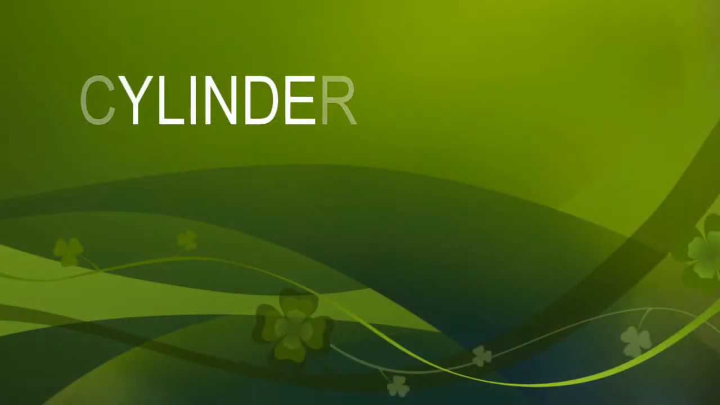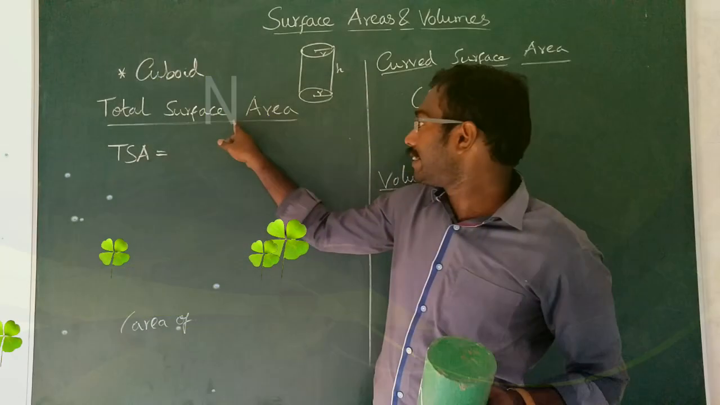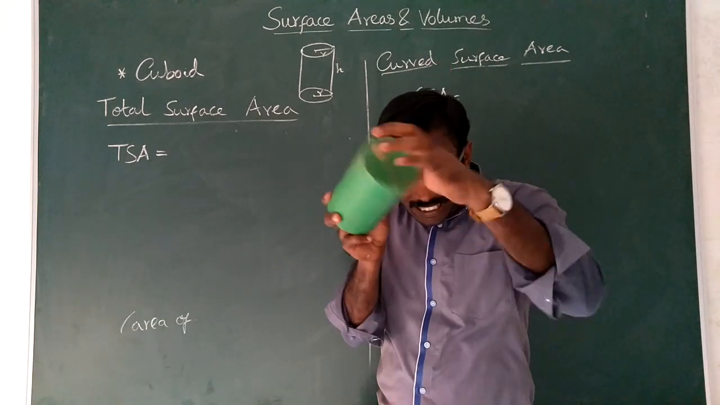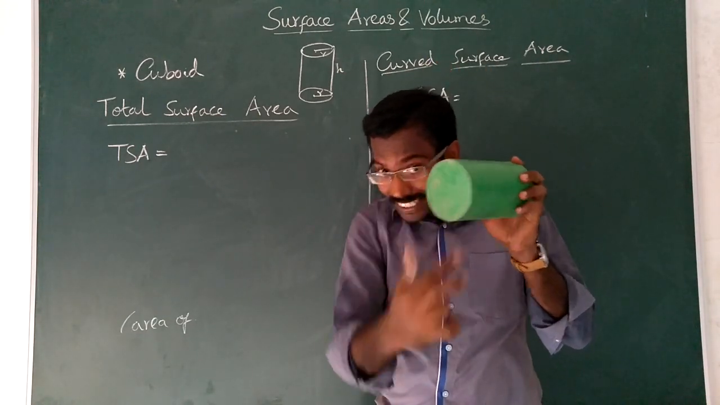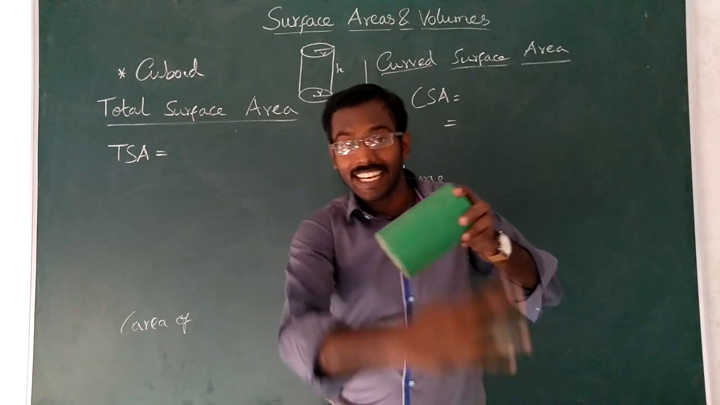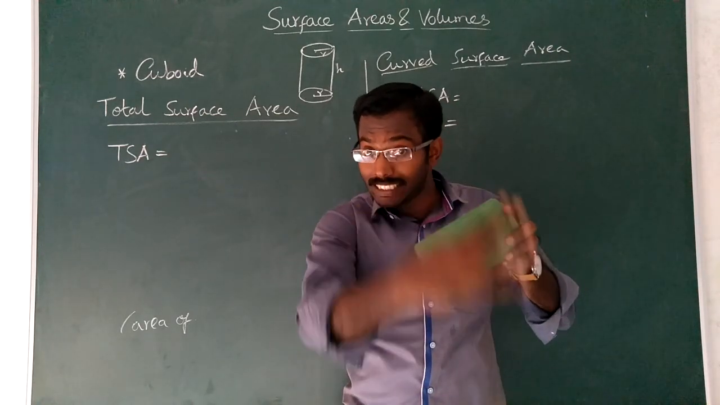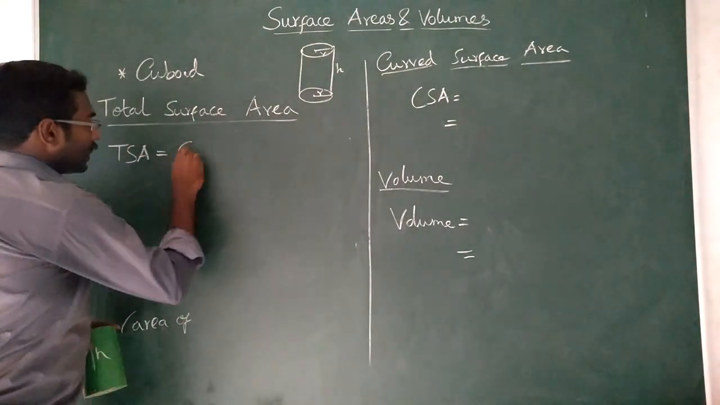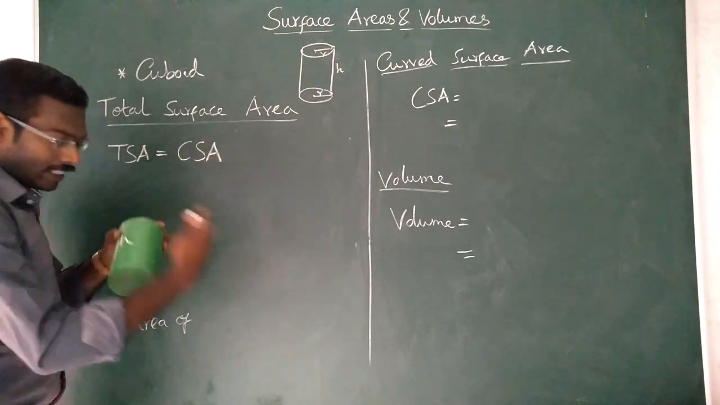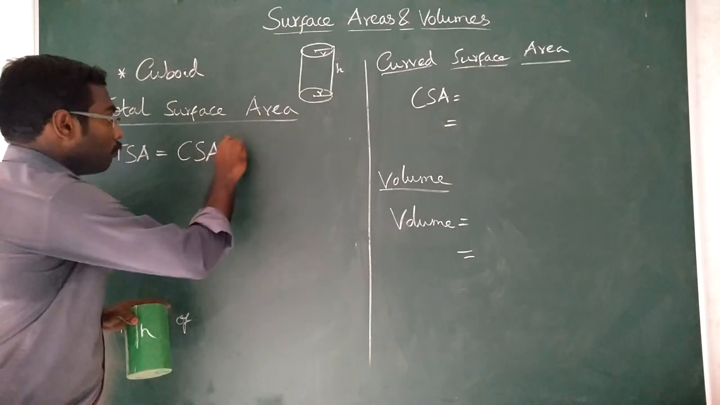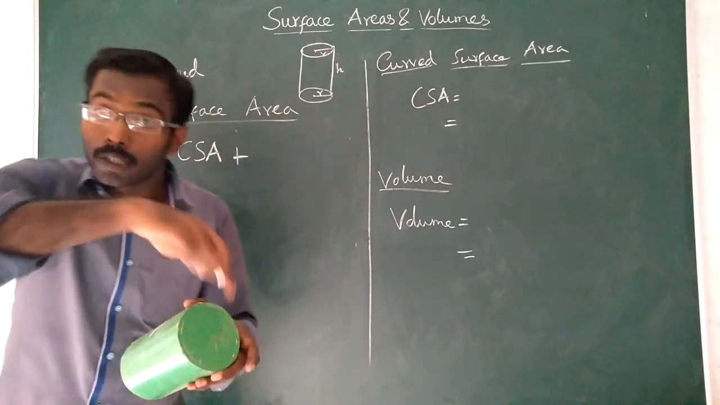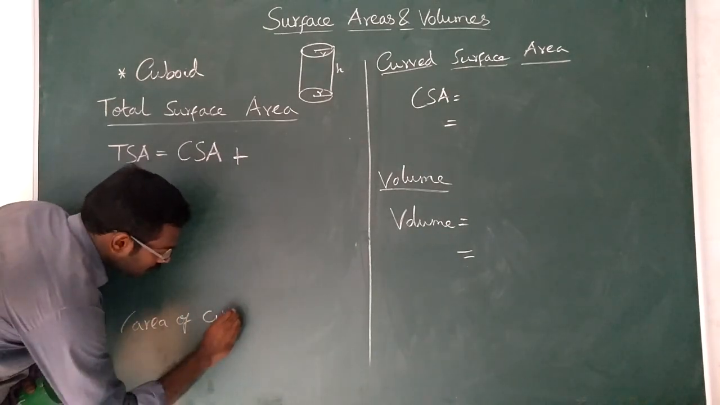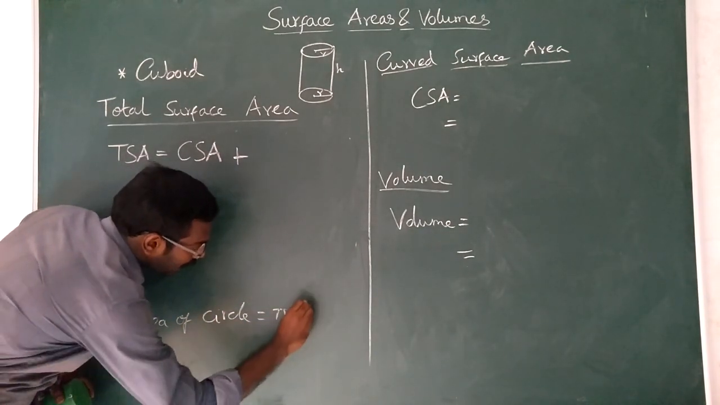Okay. Now consider this cylinder, total surface area. Total surface area overall means, in the top it contains a circle, in the bottom also it contains a circle, and this area is the curved surface area. So total surface area in case of a cylinder can be written as curved surface area plus how many circles are there? 2 circles. Area of the circle formula is pi r square.